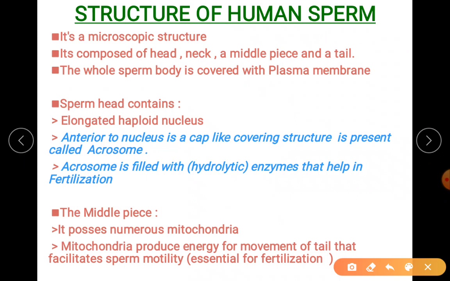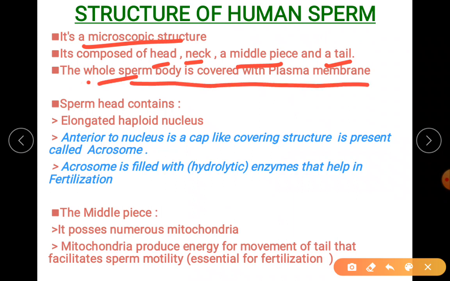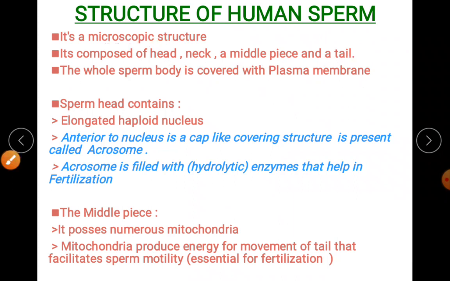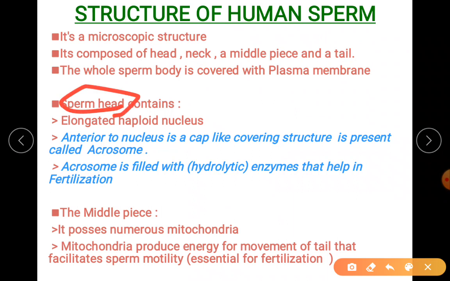So just going through the human sperm structure can be asked for a 5-mark question. It's a microscopic structure that consists of head, neck, middle piece and a tail. The sperm body is fully covered with the plasma membrane. The sperm head, as I said, consists of a haploid nucleus.